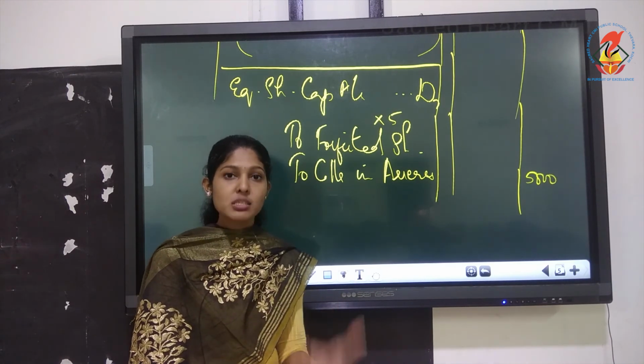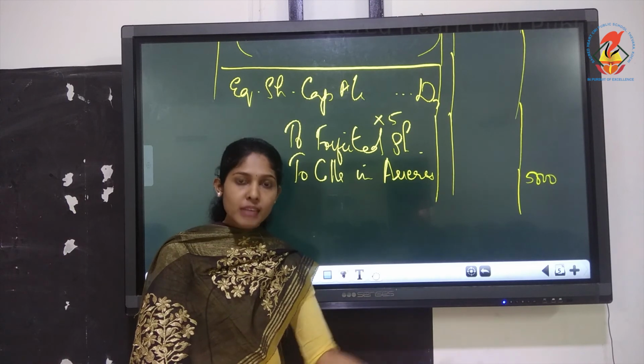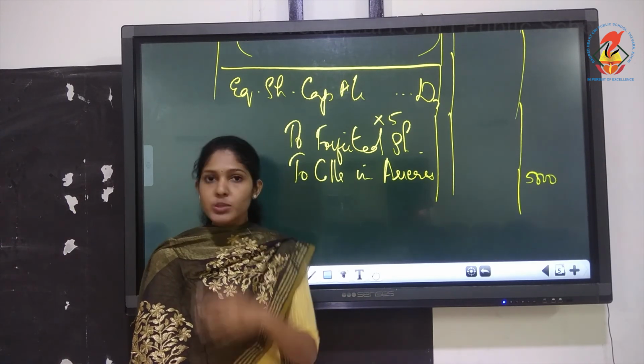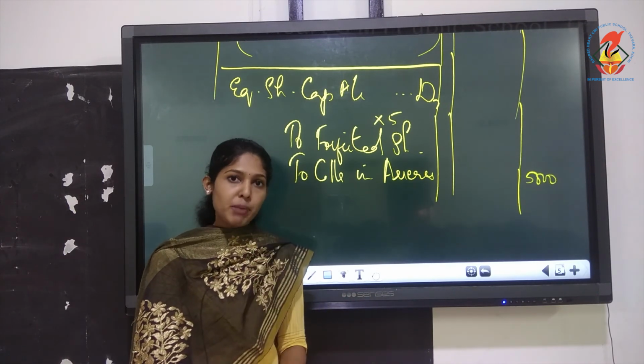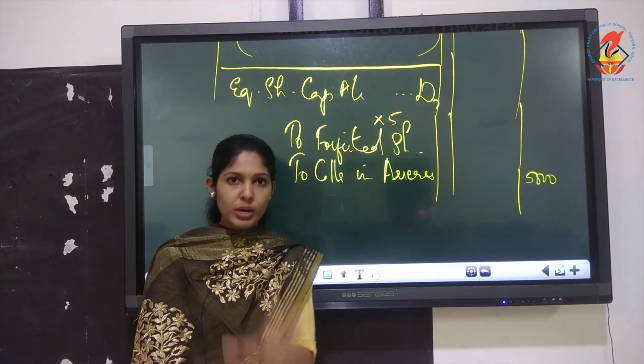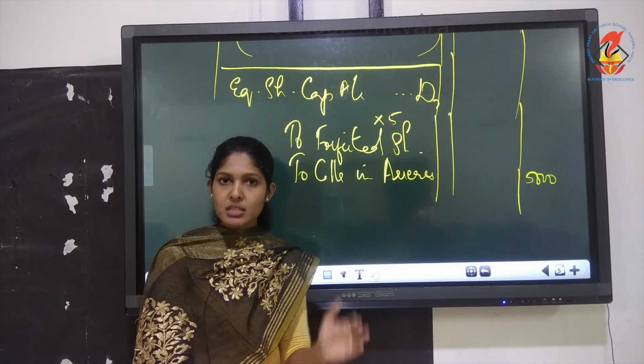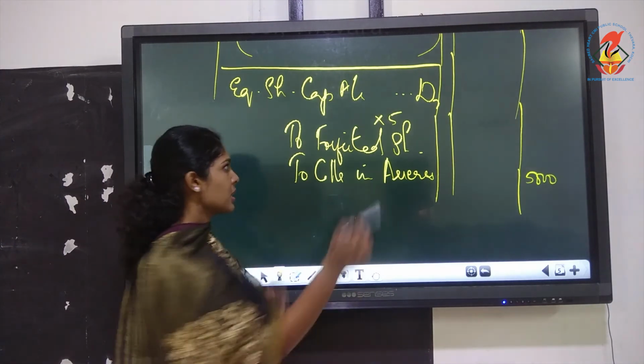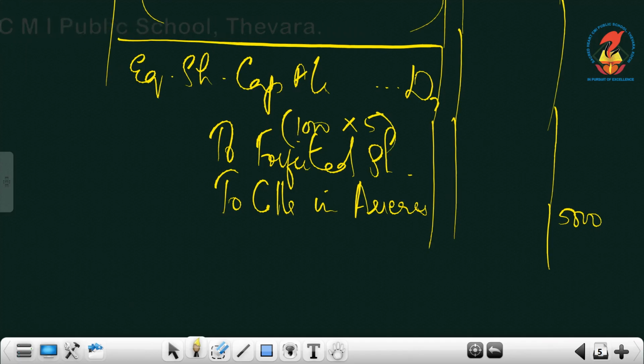How many shares was he having? Is it 3,000 you have to take? No, he was not having 3,000. He applied for 3,000. We gave him only 1,000. So what we cancelled is only 1,000 shares. So here the number of forfeited shares is 1,000. So altogether share capital is 10,000.